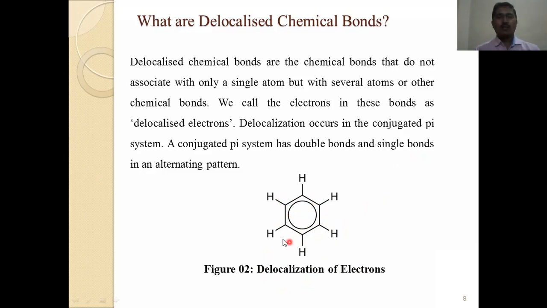These electrons are in continuous movement. Alternately, a double bond and a single bond are present, and continuously these electrons move around the ring. Then we call it delocalization of the electrons.